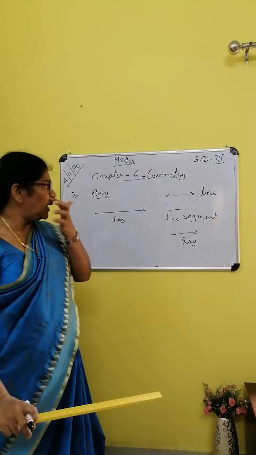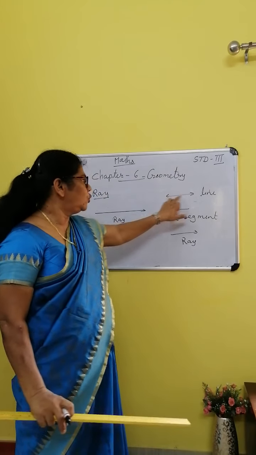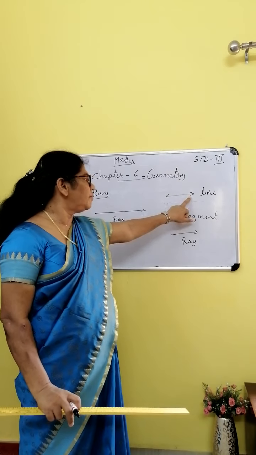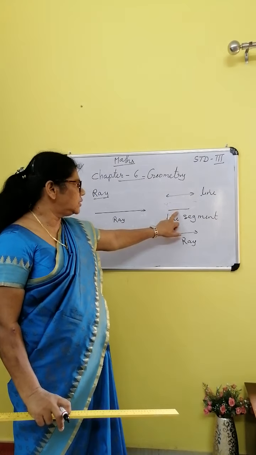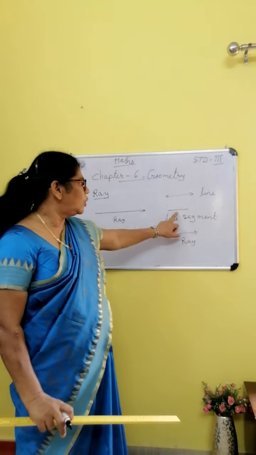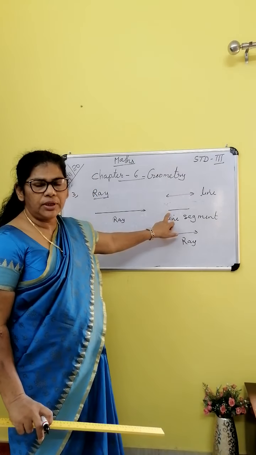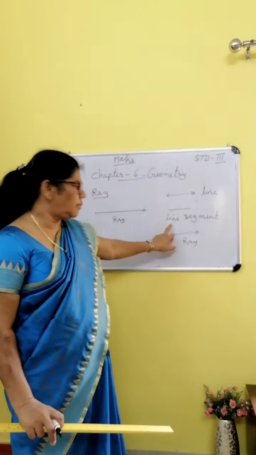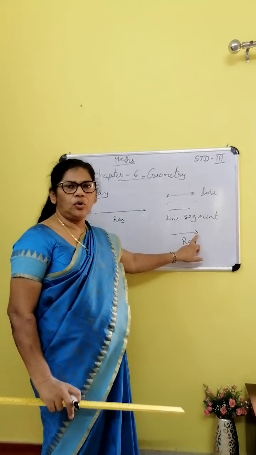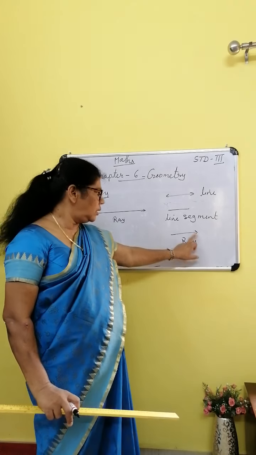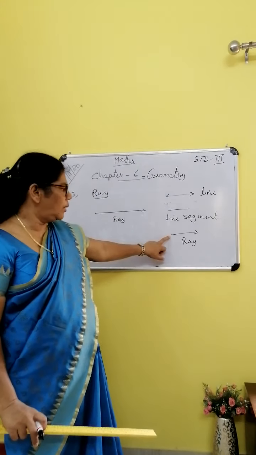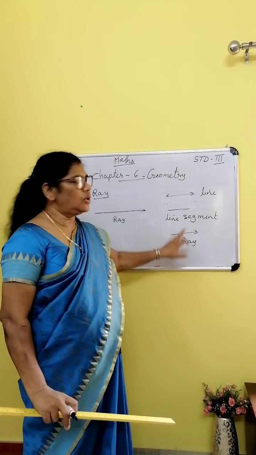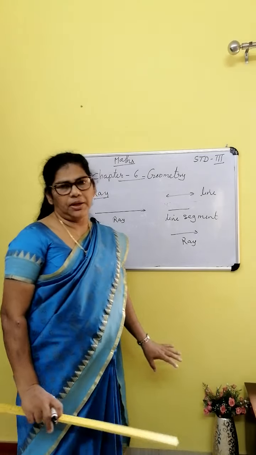Okay, you have to understand the difference between the lines. Two arrow marks in a line, that is a line. The line which has no arrow mark, where both ends have points and it has definite length, is called a line segment. One arrow mark at one end and no arrow mark at the other end is called a ray. You have to understand these three lines properly.